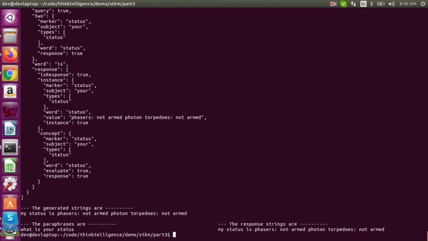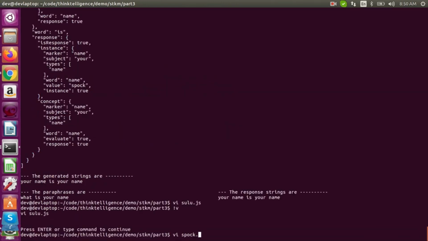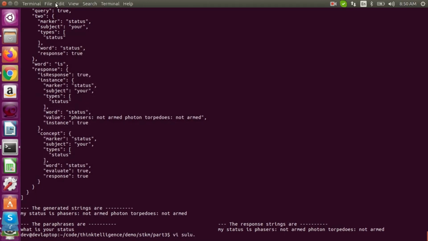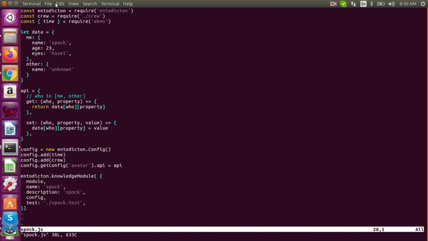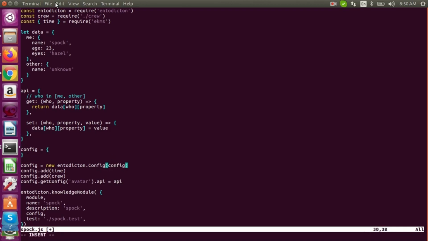Let me just take a quick look at Spock, and if I can figure that out in a minute, we'll make Spock say his status. Otherwise, I'll just save that for the next demo. Crew, avatar, API. How did we do Sulu? We're passing a config. I don't know if that makes any difference. Let's give this a try. Config equals nothing. See if that helps.